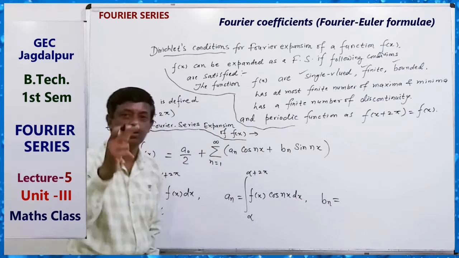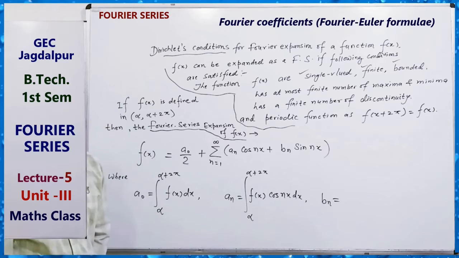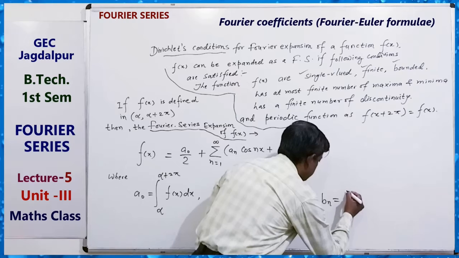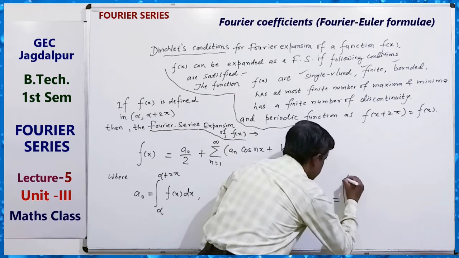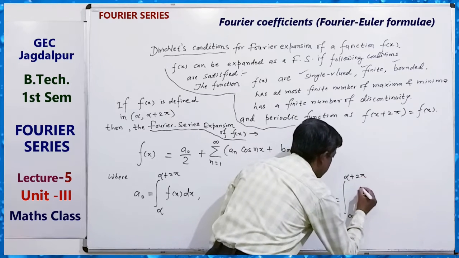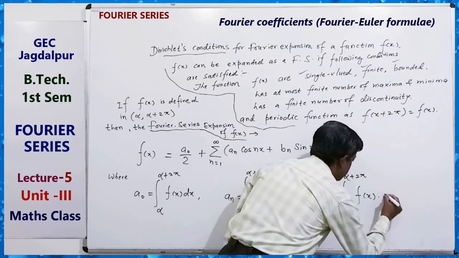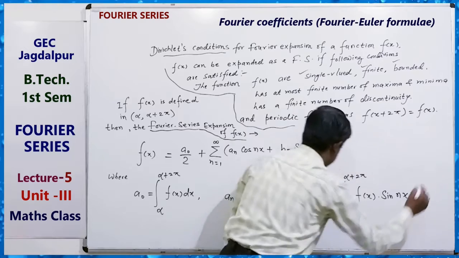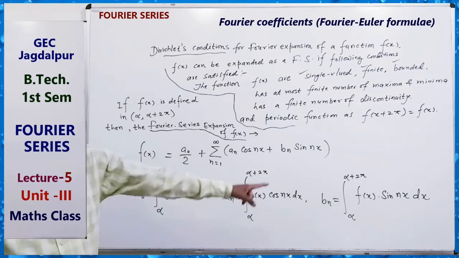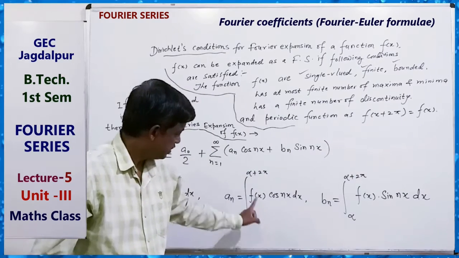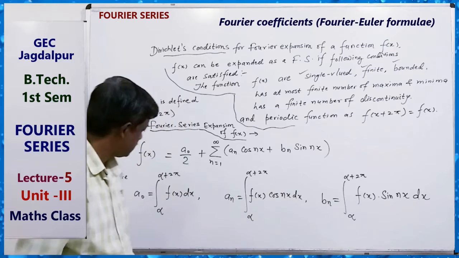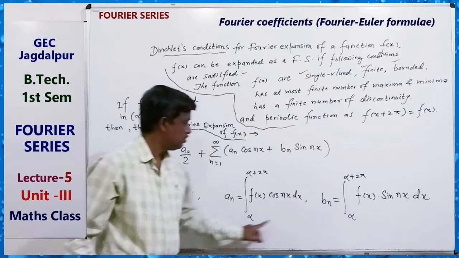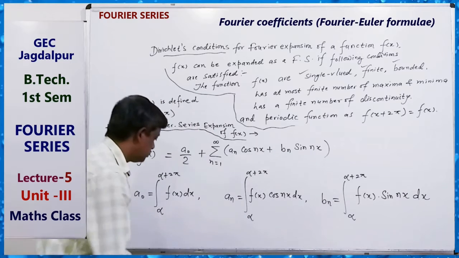When we multiply by cos nx, we get this type of formula. When we multiply by sin nx and integrate, we get a formula like this. Clear? f(x) sin nx dx, f(x) cos nx dx, here f(x) dx, a0, an, bn. Here a0, an, bn are called Fourier coefficients.